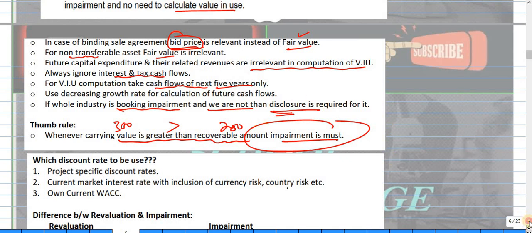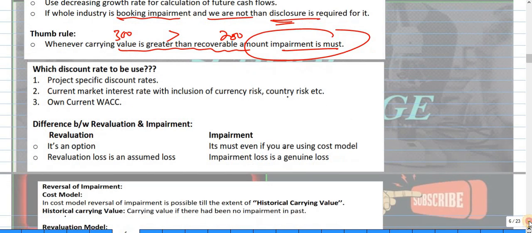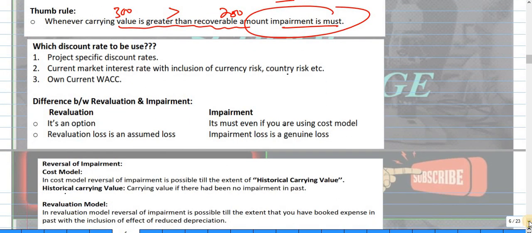Then which discount rate should be used? The first thing you should remember is that the project specific discount rate is used. If there is no project specific discount rate, then you should go for the market interest rate with inclusion of currency risk, country risk, etc. The third thing is the current WACC.